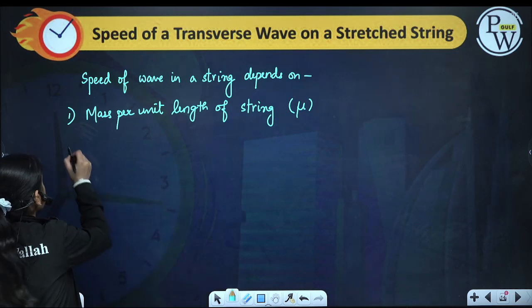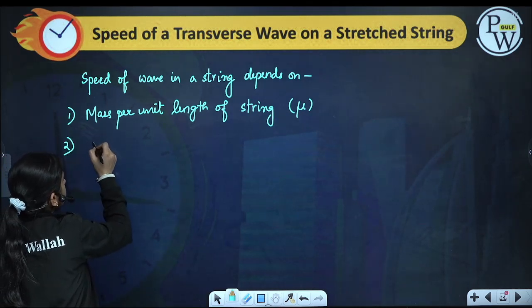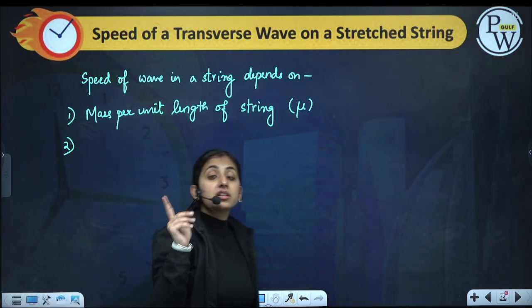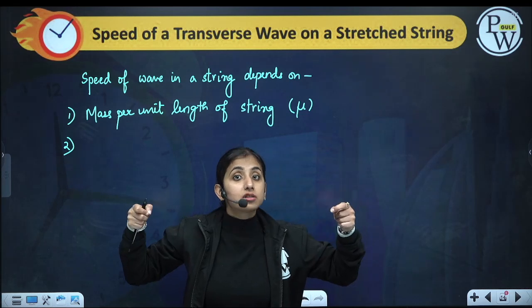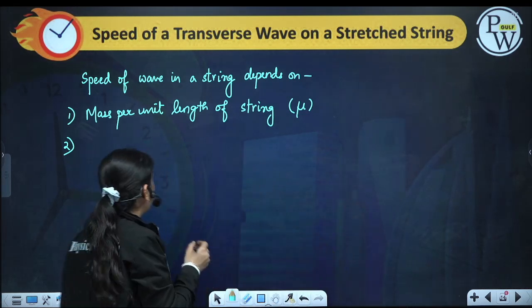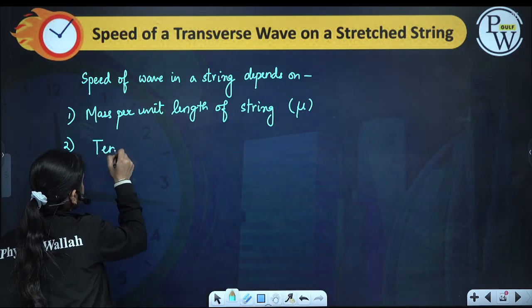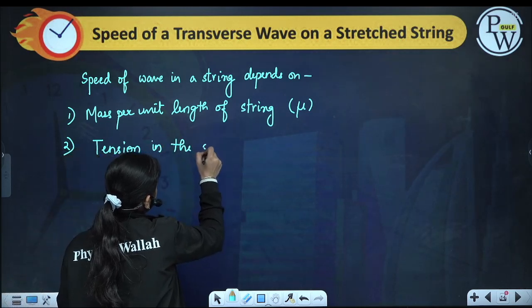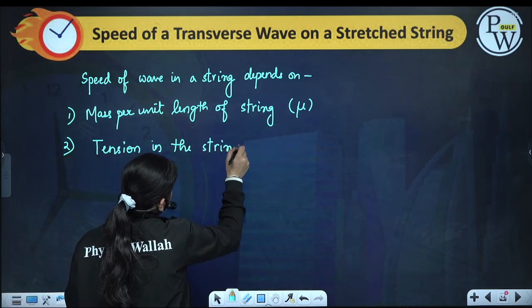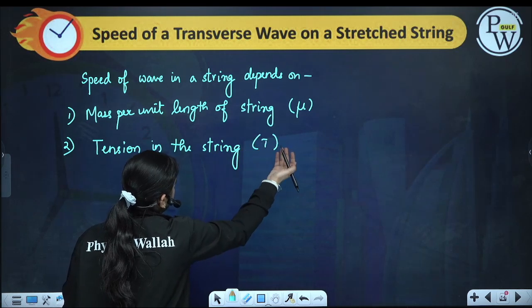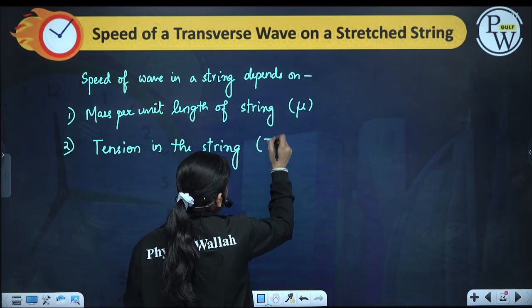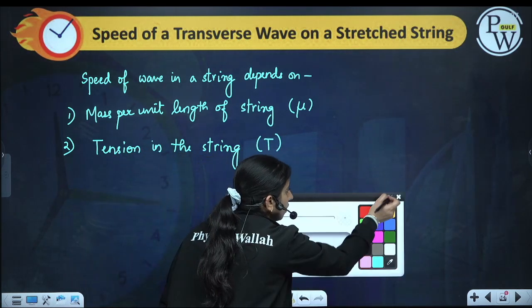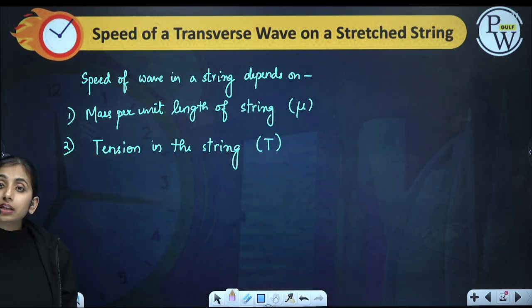And the next thing is, I told you, a taut string, so the tension in the string, T. So speed depends on two things. One is mu and the other is T.